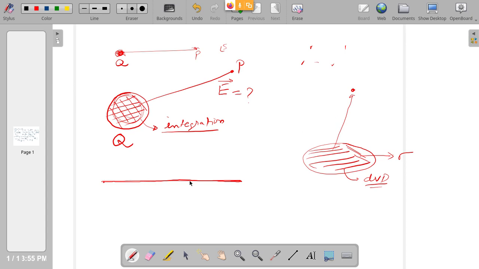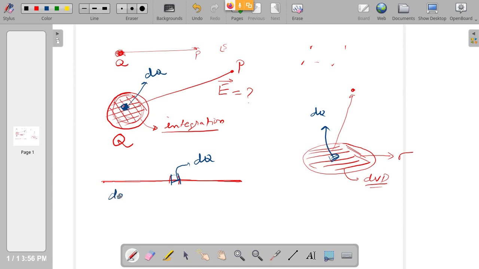So in each of these three cases, we have to select a small element, and assume in each case that the elemental charge is dq. Here also, a small cubic element, a small piece. You cut a small piece from the sphere, that is a cubic element, let us say charge is dq. Now in each case it is dq only, but the meaning of dq is different in each case.